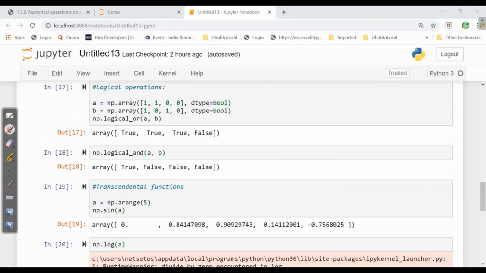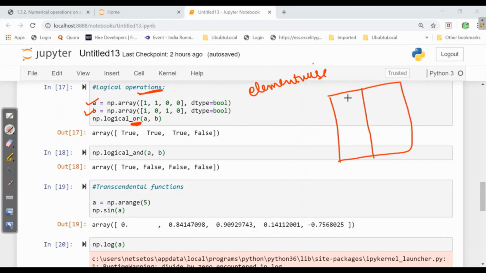Now we will see logical operations. Logical operations work element-wise. Here we have been given an array A and an array B, and it is asking for the OR operation. OR operation, if you remember, always works like plus.